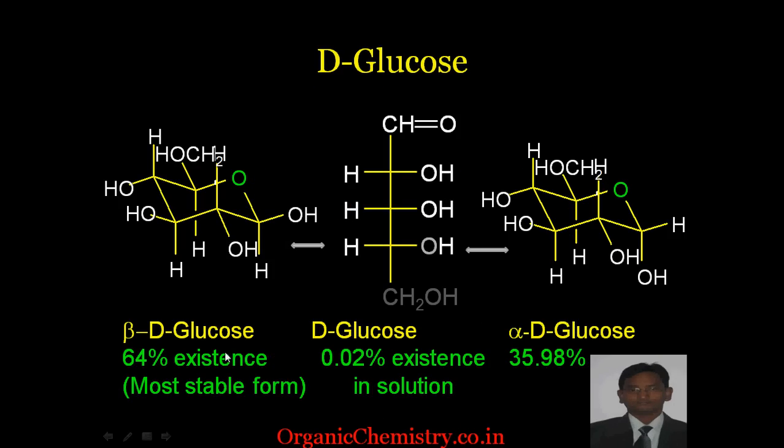The existence of beta D-glucose is 64%, and alpha D-glucose is 35.98%, while the open chain structure exists only 0.02% in solution, because in solution this hemiacetal breaks into the open chain structure. That is, whether the compound is alpha or beta, all will break to form the open chain structure.